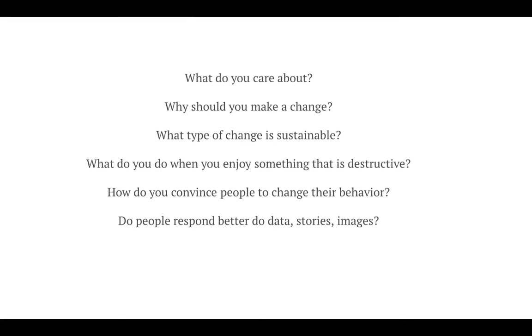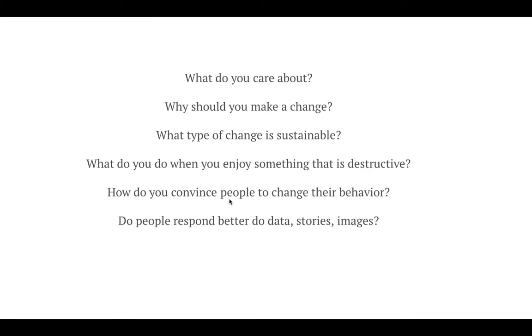So again, you're going to be making a poster about something that you care about, something that you think you could change within your own lifestyle, or that would be accessible for other people to change. And you want to make sure that you're thinking about a change that's sustainable, not just for the planet, but also for people being able to achieve this behavioral change or think about maybe doing something a little bit different.